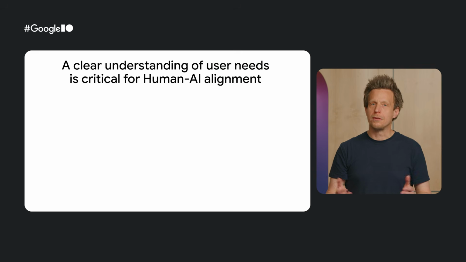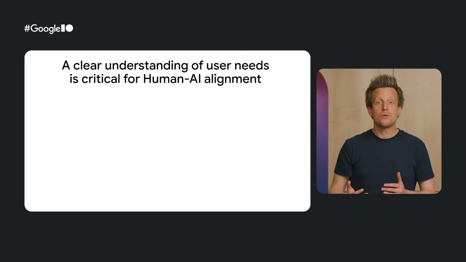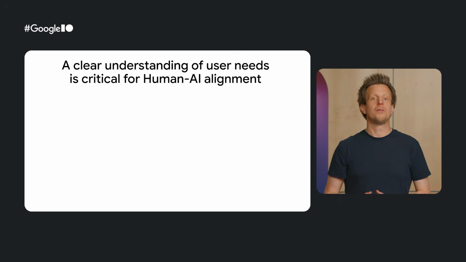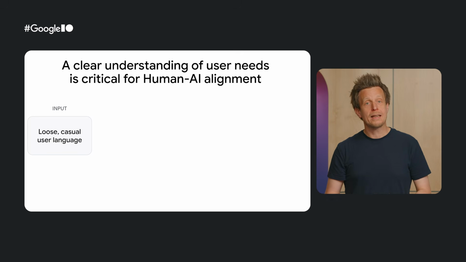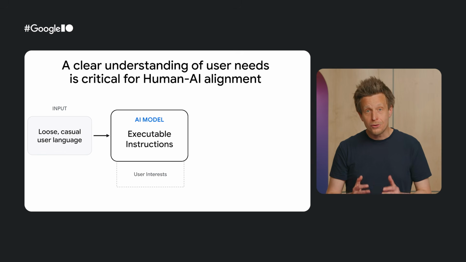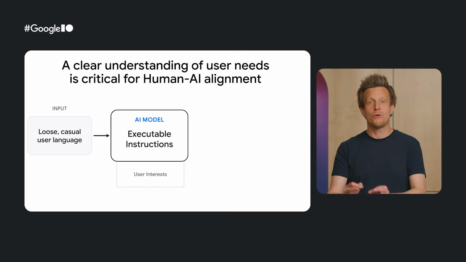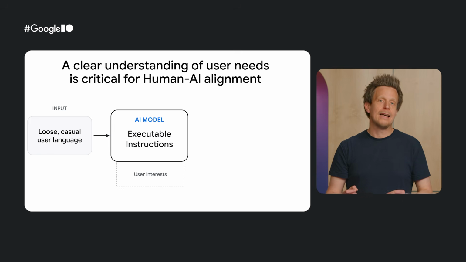Why is this important? For AI systems to be successful, it is critical to define the system's purpose, based on a clear understanding of user needs. Human-AI alignment ensures that an AI model correctly infers a user's loose, casual language, and turns it into specific executable instructions that align with the user's true interests.